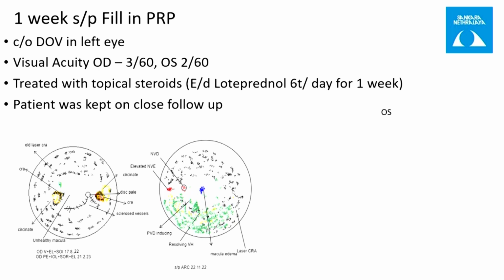Secondly, in the periphery we can see there was still scope for laser. Now, again, there is always scope for laser. When you do PRP, it is supposed to be intermittent. You have spaces, so there is always scope for laser.